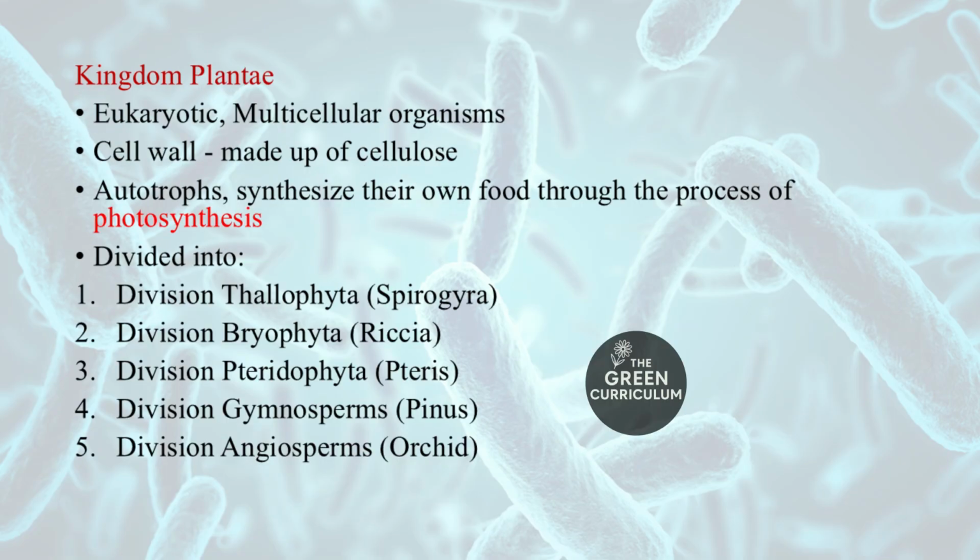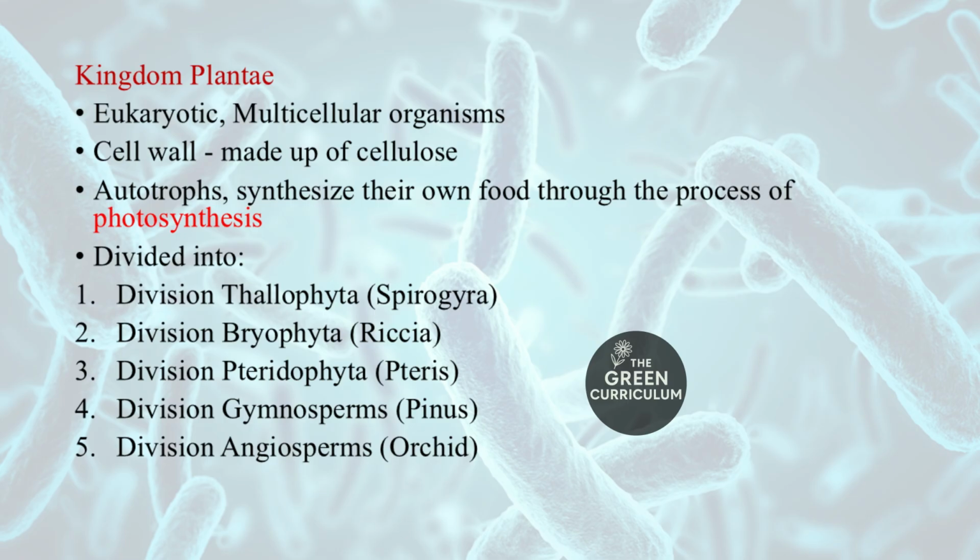Then coming to kingdom Plantae, which includes all the plants. Plants are eukaryotic and multicellular, and the plant cells have a cell wall which is made up of cellulose, and the mode of nutrition is autotrophic. They synthesize their own food through the process of photosynthesis.